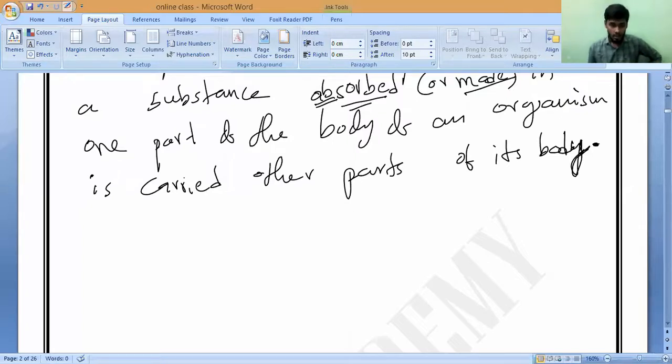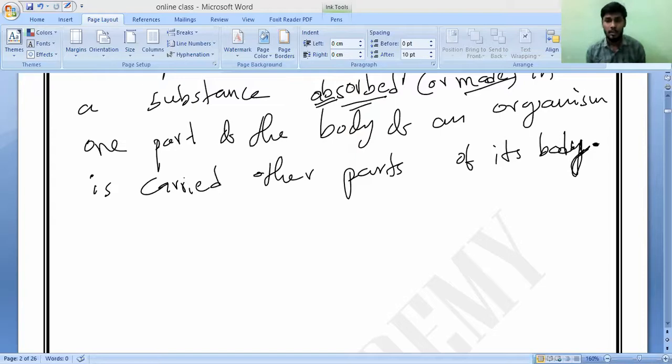Large organisms, whatever you take, like plants and animals, need this transport. Why do they need it? In order to supply all their cells with food, oxygen, water, and any other required materials.